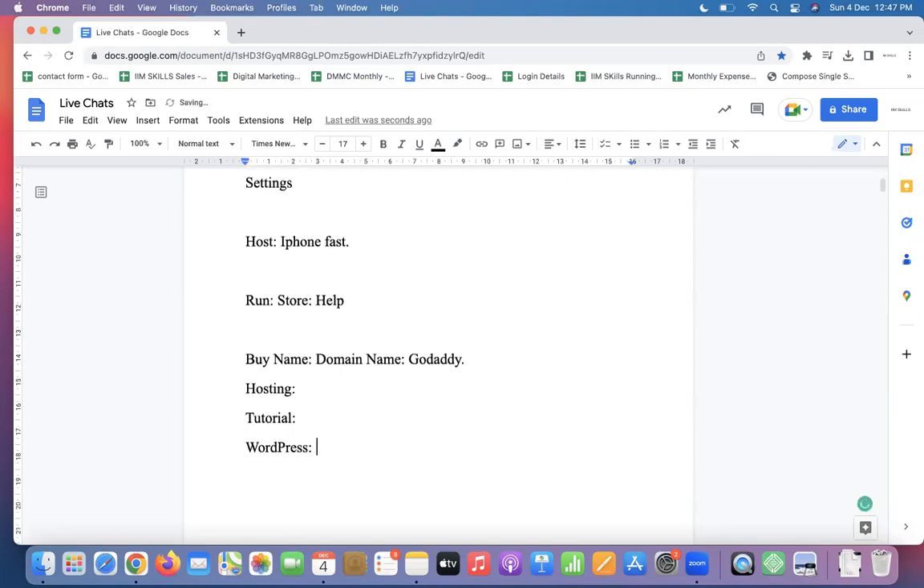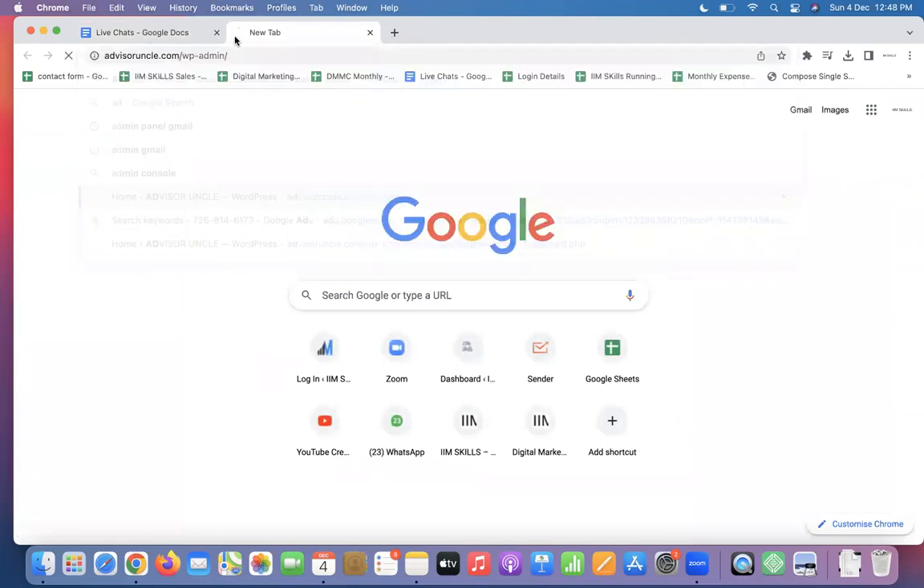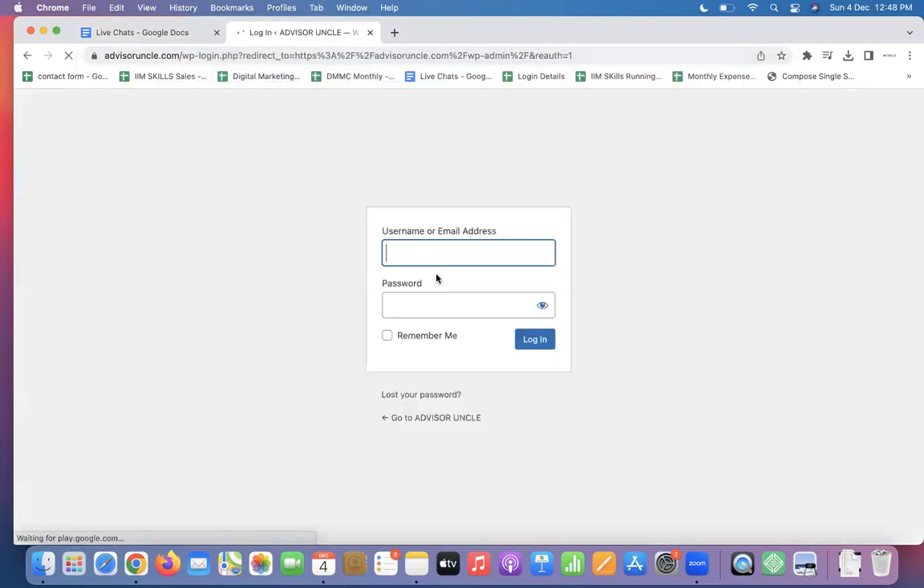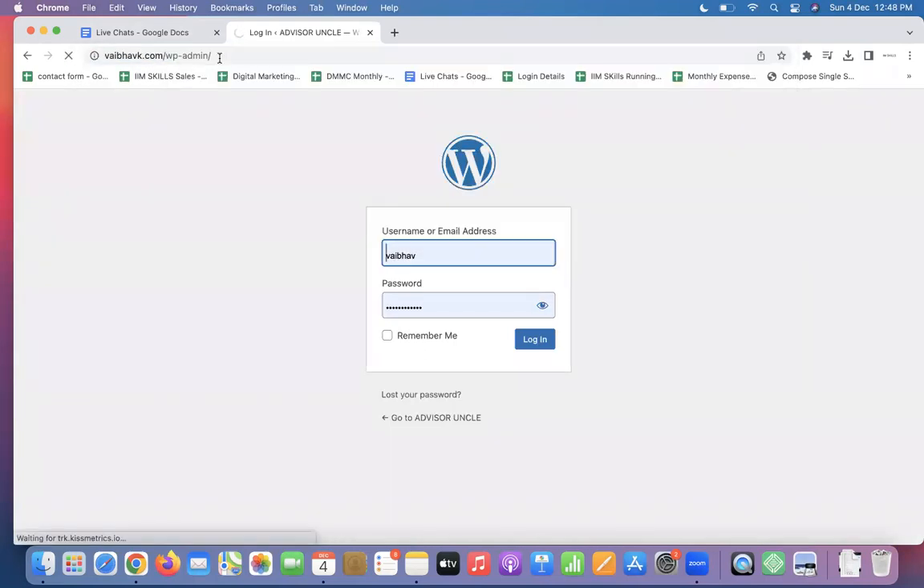Your WordPress website, suppose it's like amarbeer.com. To access your backend, the WordPress backend, you have to write your website name followed by /wp-admin/. This is the default backend URL for any WordPress site. Example, if I have advisoruncle.com, advisoruncle.com/wp-admin. If I have webhubk.com, /wp-admin. If I have imskills.com, imskills.com/wp-admin. Am I clear?